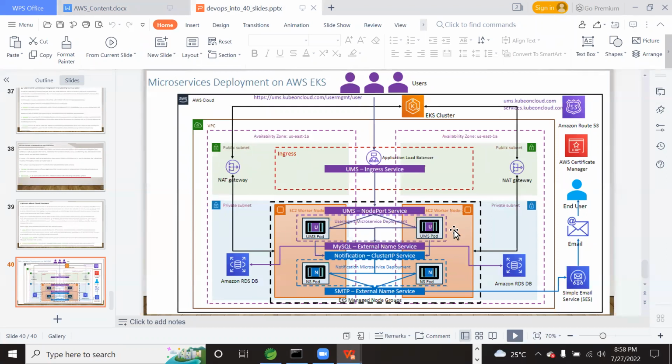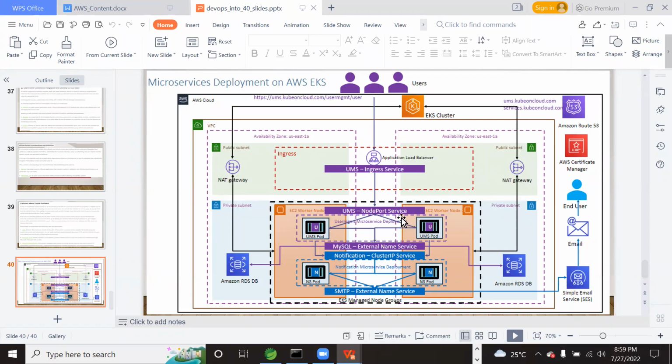See this user management service: when a user is registered here, the user management service will send a notification to the notification service via the queue. So it will generate one event and push that event into the queue. Then the notification service will go to the queue and get the events.